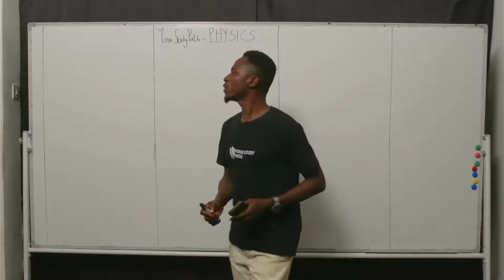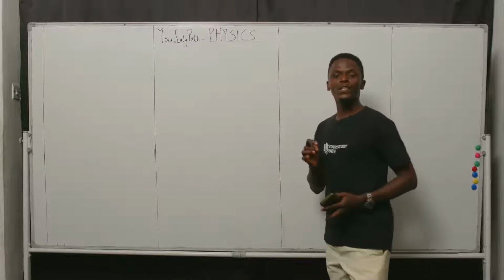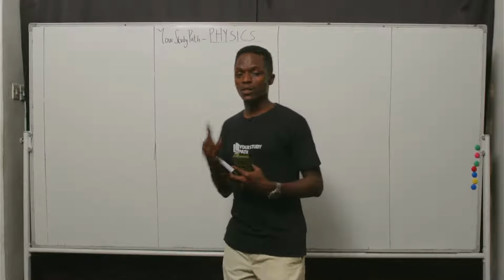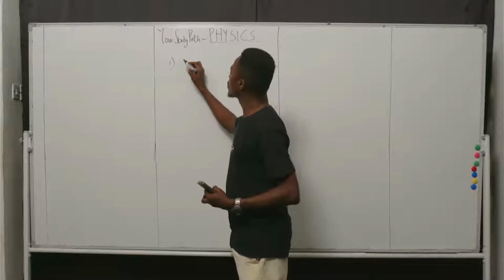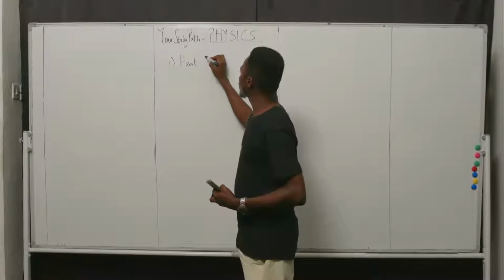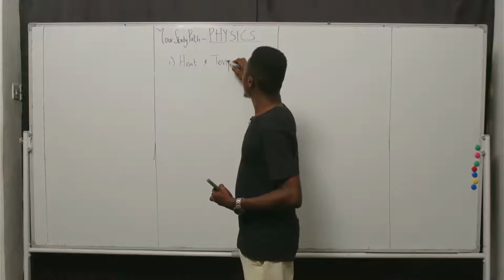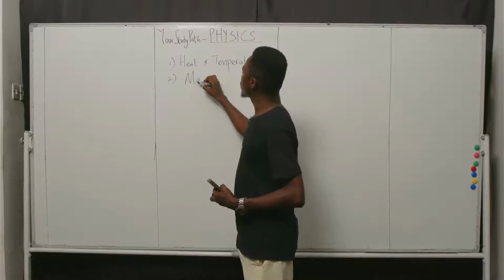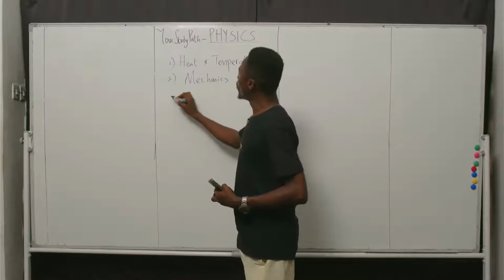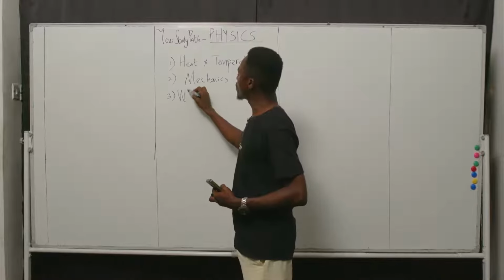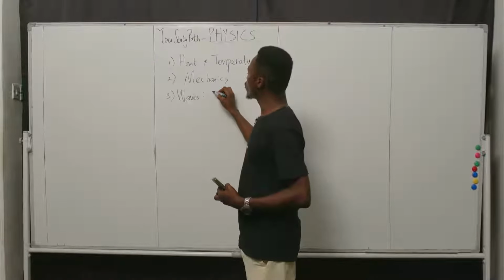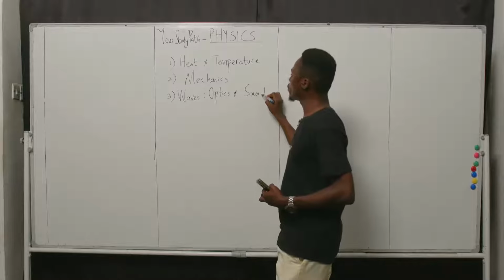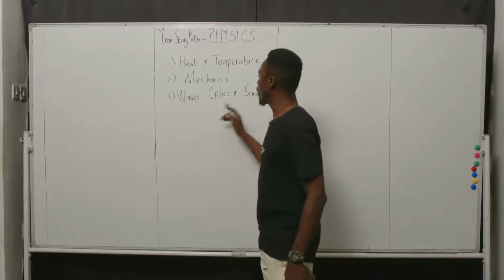So let's get started. Having noted that in physics, there are branches of physics across which all your topics are spread. Number one, we talk about heat and temperature. Number two, we talk about mechanics. Number three, we talk about waves, where we go into optics, that is light, and we deal with sound. So questions under optics and sound, light and sound.